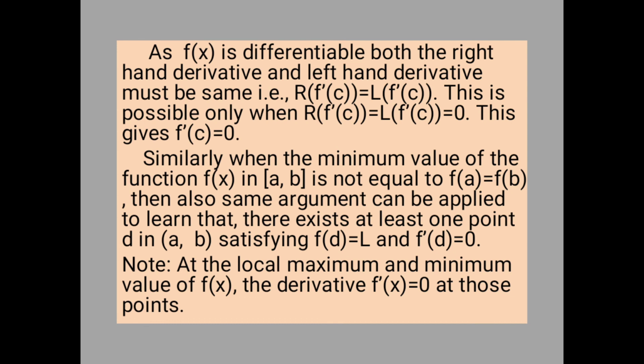Similarly, when the minimum value of the function f(x) in the closed interval [a, b] is not equal to the common value f of a and f of b, then also the above argument can be applied, and we can see that again there exists a point d in the open interval (a, b) such that f of d is equal to the minimum value big L and f dash of d is equal to 0. So Rolle's theorem here also holds.